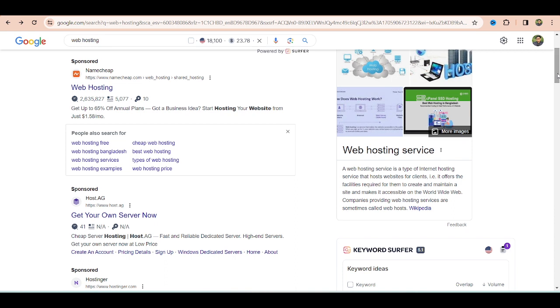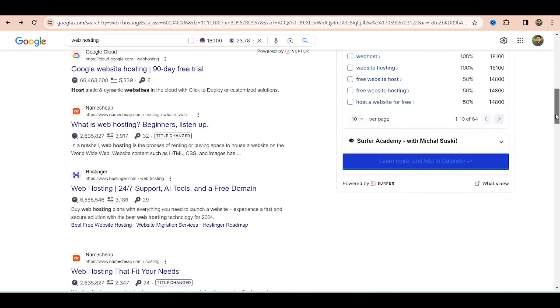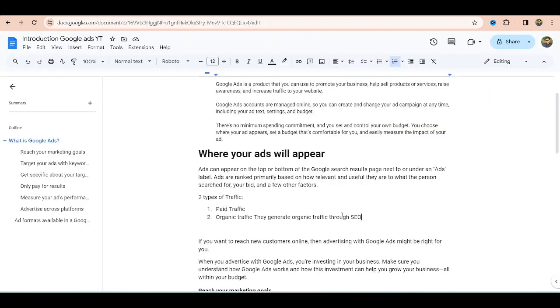And SEO is free. I mean, not free. It's free methodically, but there are big websites that don't do SEO themselves. They hire some freelancers or digital marketers to do the SEO, so eventually they have to pay them, and it's organic traffic. It will take up to 6 to 8 months to bring the traffic. It's a slow process. But Google Ads